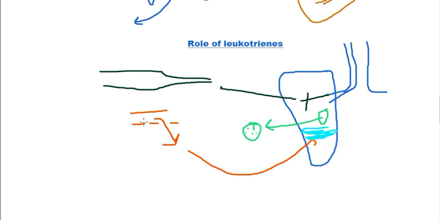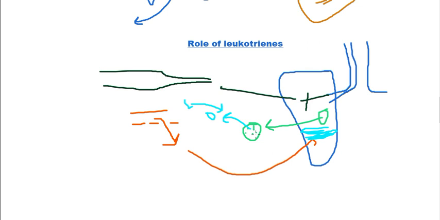Leukotrienes cause the dilation of blood vessels, and a large amount of fluid also accumulates, causing further difficulty in breathing, in the expansion and relaxation of the lung. The third function performed by leukotrienes is that they also cause the attraction or activation of different types of eosinophils. Eosinophil chemotactic factor. They also attract other types of white blood cells like eosinophils. So these are three important functions performed by leukotrienes.